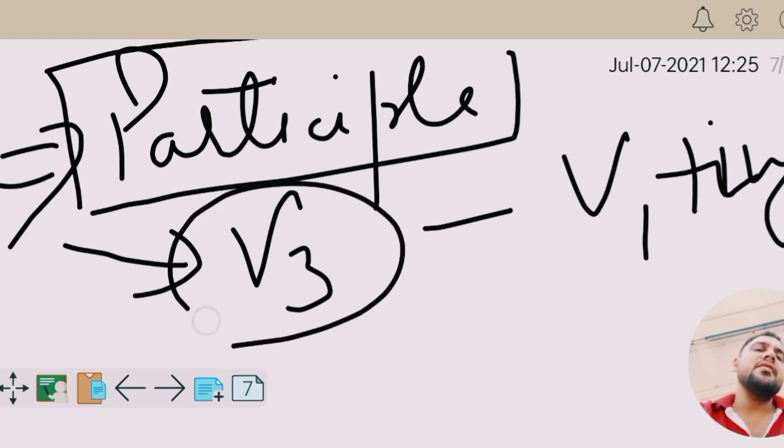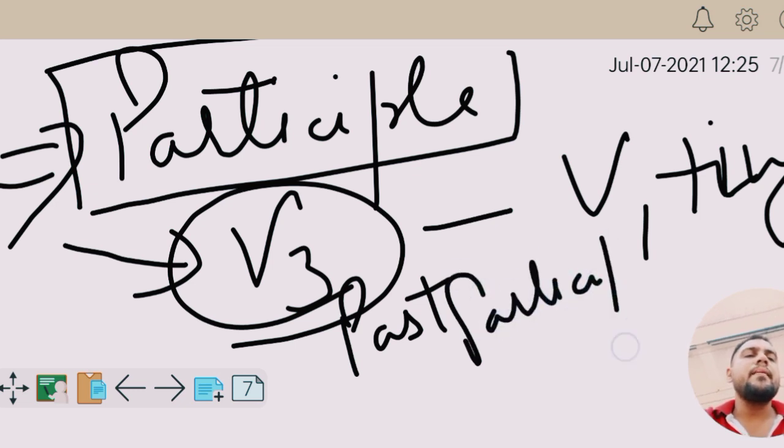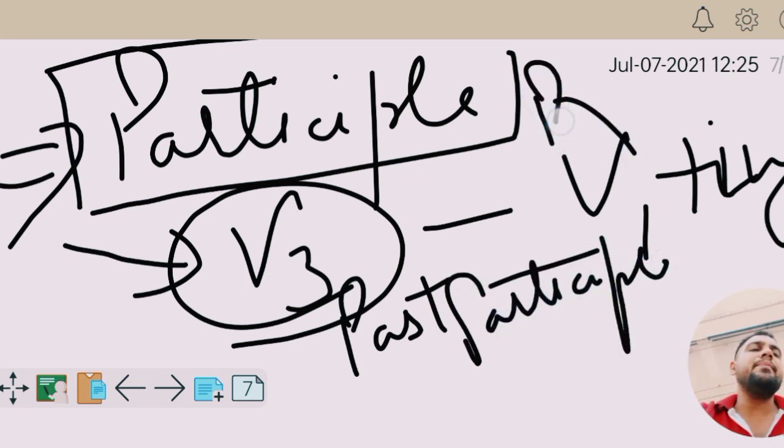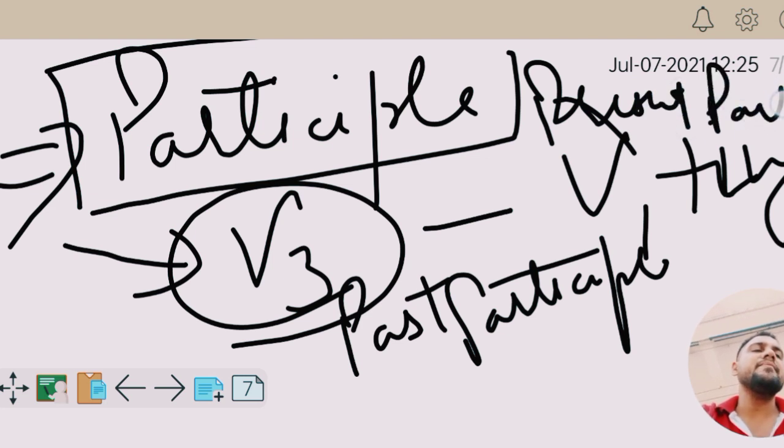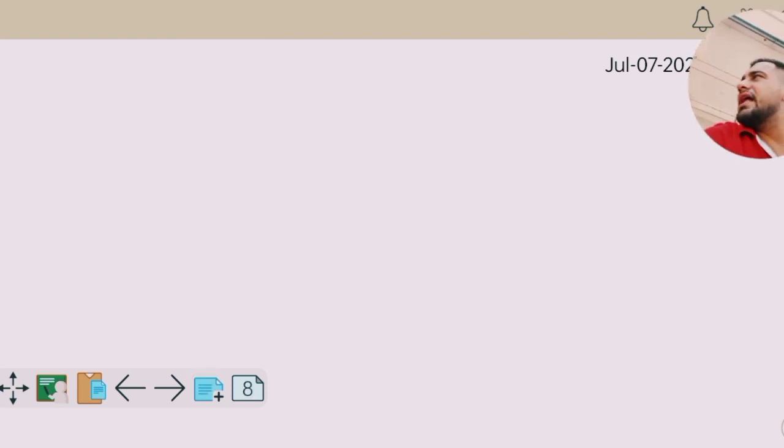V1 plus ing. Basically, we call them past participle and present participle. So two names I have given you. One is present participle. Sometimes we use present participle and sometimes we use past participle. Past participle, to convert a sentence into a phrase, is possibly to be used when we have any passive voice in the question. There we can do it, otherwise not.